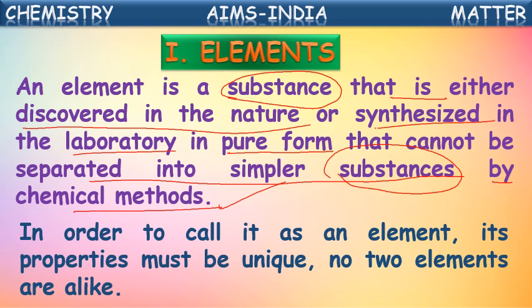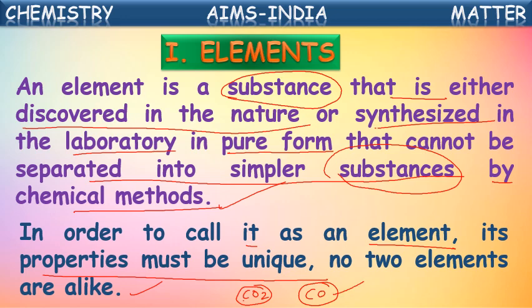In order to call it an element, its properties must be unique. No two elements are alike. See here, I am taking carbon dioxide, CO2, and carbon monoxide, CO. Both contain carbon and oxygen, but carbon monoxide is a poisonous gas, whereas carbon dioxide is not.